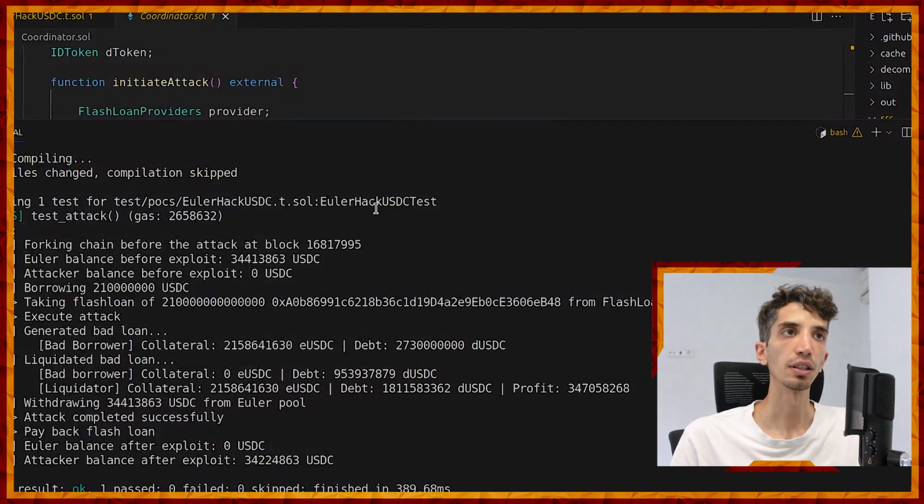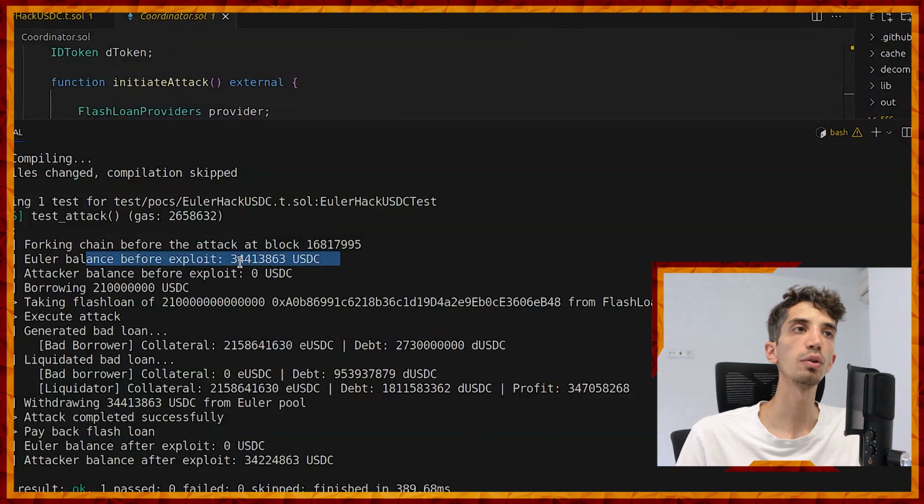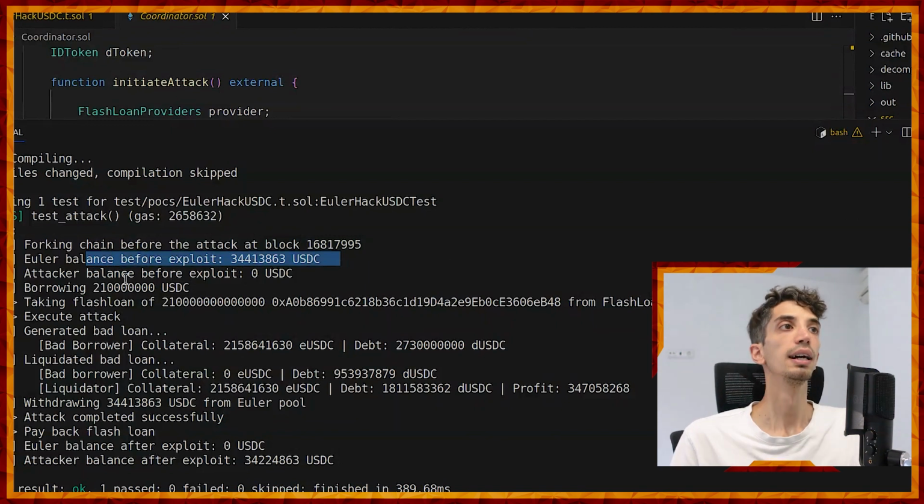See, this is the result. We have just run it on a mainnet fork, and this proof of concept attack has been executed. At the beginning, the Euler balance was over $34 million. Then the attacker balance was 0 at the beginning.